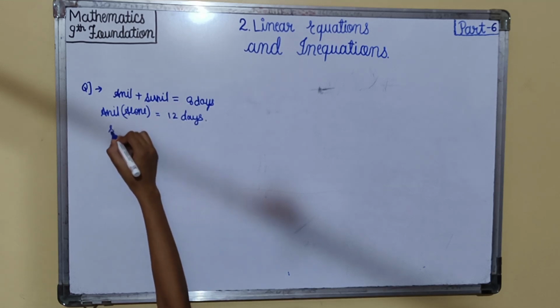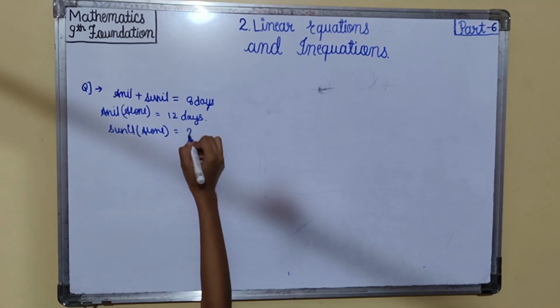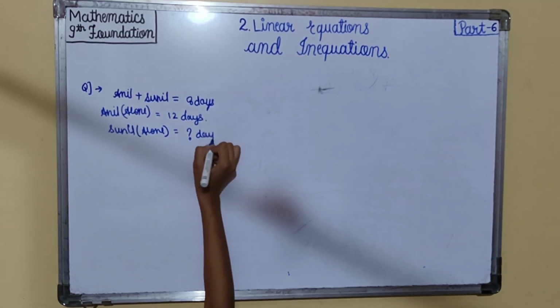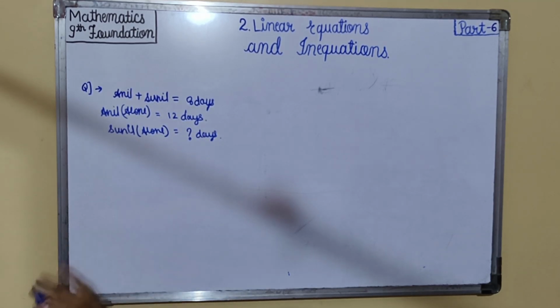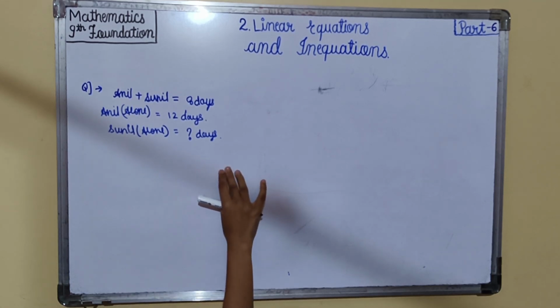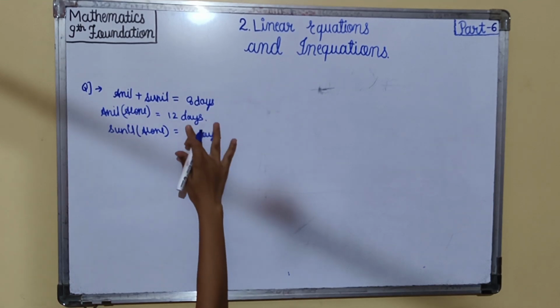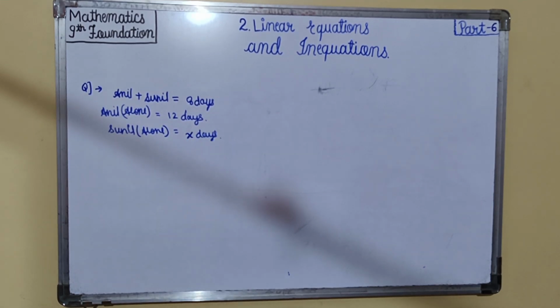And we have to find in how many days Sunil alone can do the work. So let us assume that the work done by Sunil alone is X days.